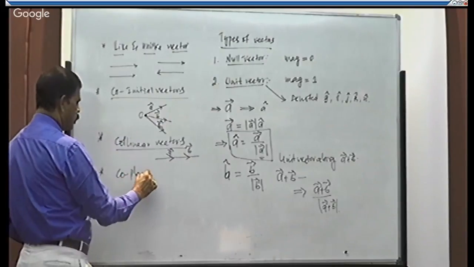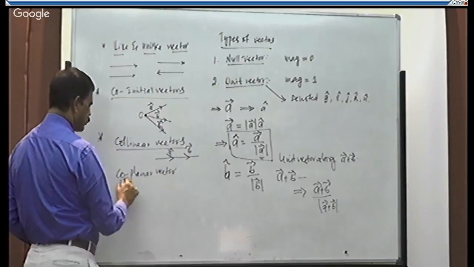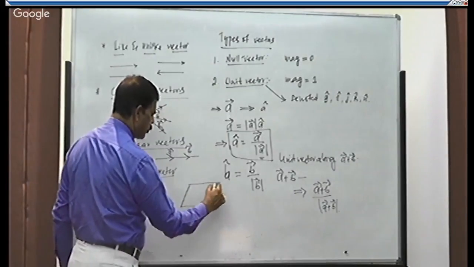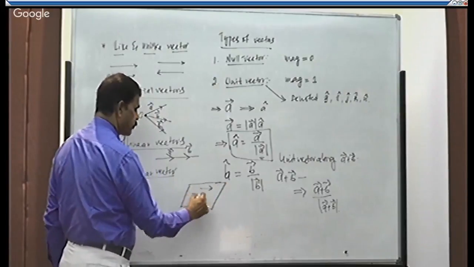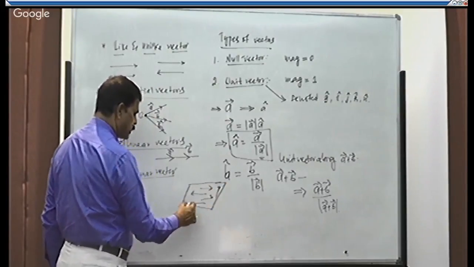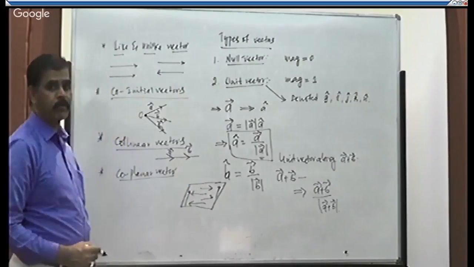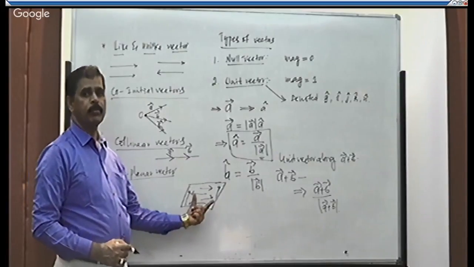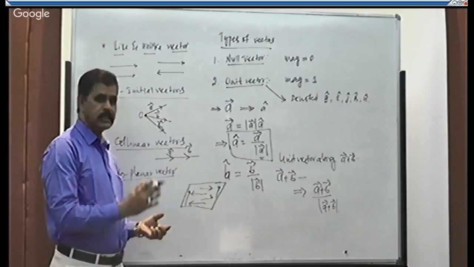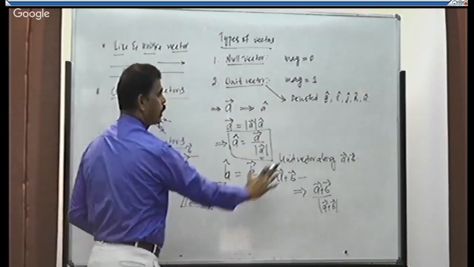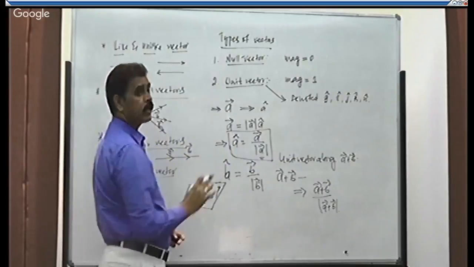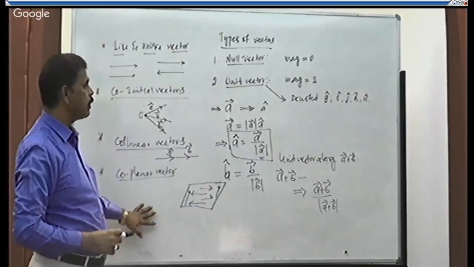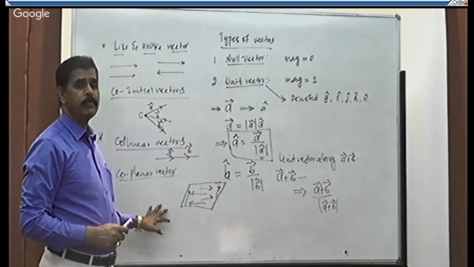Coplanar vectors. Plane. If I take a plane like this, and a number of vectors are acting in the same plane, such vectors are said to be coplanar vectors. Suppose this is the plane of the board. In the plane of the board, if n number of vectors are acting, they are all said to be coplanar vectors, right?